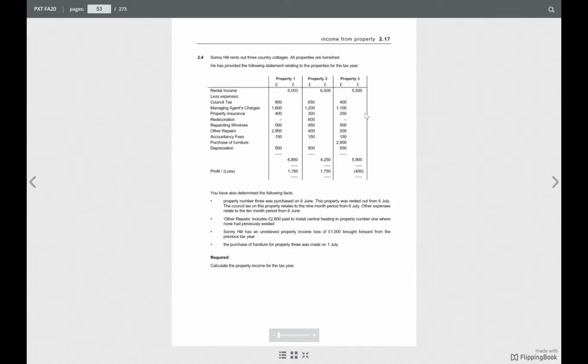Property 3, what are we going to do? Property number 3 was purchased on 6th June. This property was rented out from 6th July. The council tax on the property relates to the 9 month period from 6th July, so it has already been apportioned. Other expenses relate to the 10-month period from 6th June.